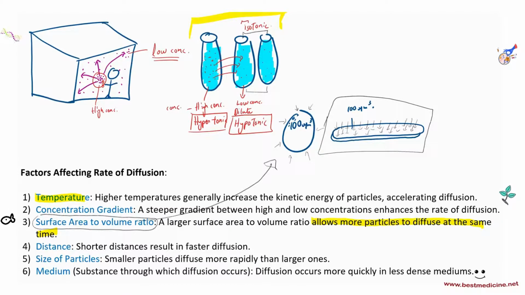Distance. Diffusion distance is also very important. If you have a smaller diffusion distance, of course, this will mean that the diffusion rate is faster. Size of particles, again, smaller particles diffuse more rapidly than larger ones. And medium. What is it diffusing through? If it's diffusing through air, water, things like that, right? Ketchup, gelatin. Medium, the substance through which diffusion occurs. Diffusion occurs more quickly in less dense mediums. Okay?